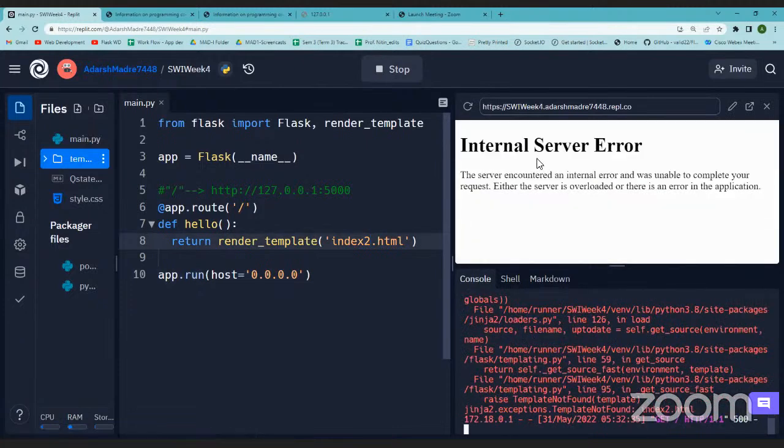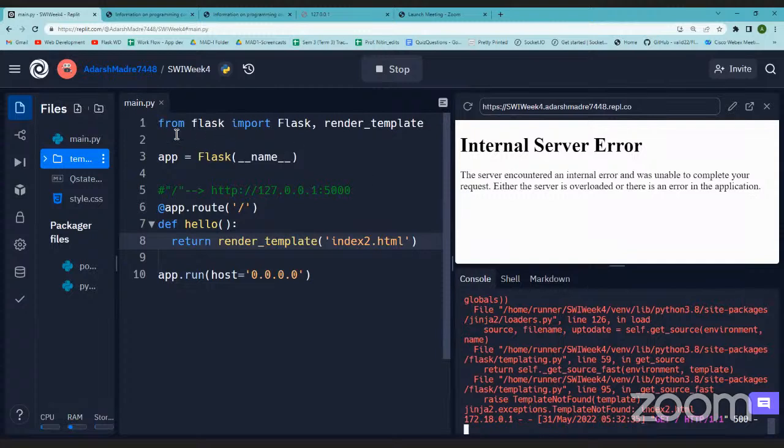Yeah, so it is showing me internal server error. Why is it showing me internal server error? Because since I know index2.html is not there, my application should crash, right? So it is actually giving me the error that it is a template not found error of Jinja, right?